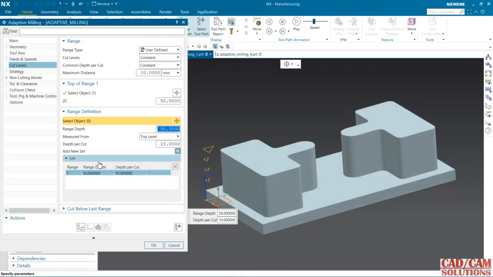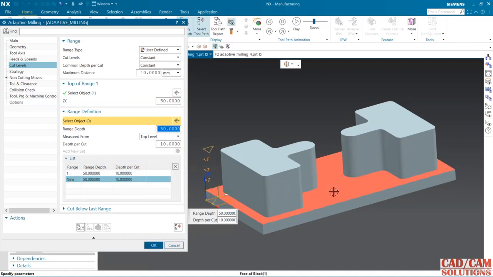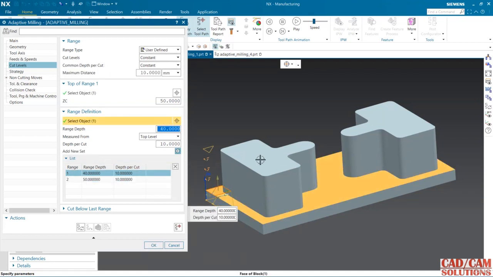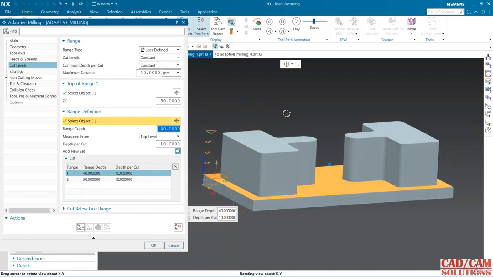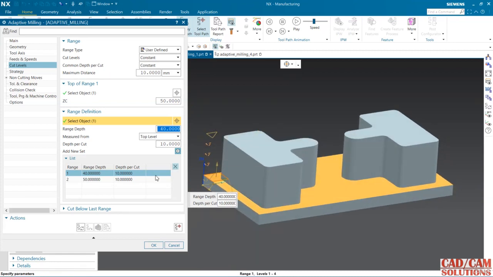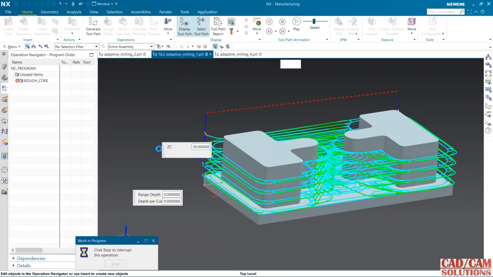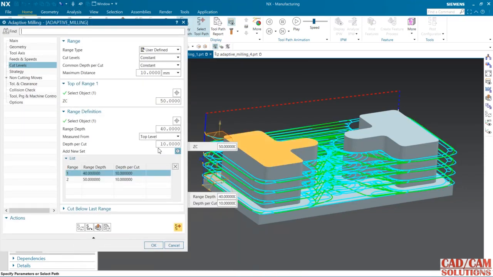And if you want to define one more limit, click here, and the second limit is this. So it is going to cut in between this level. Okay, now generate. So this will be the result.